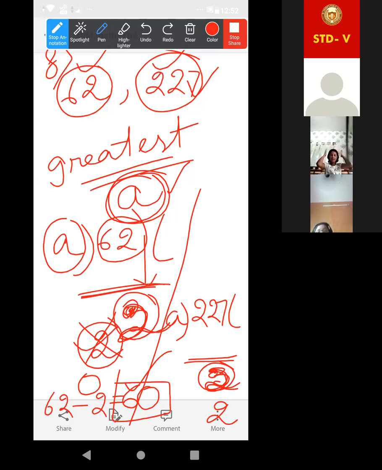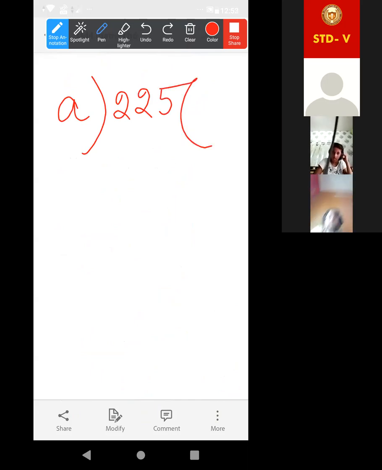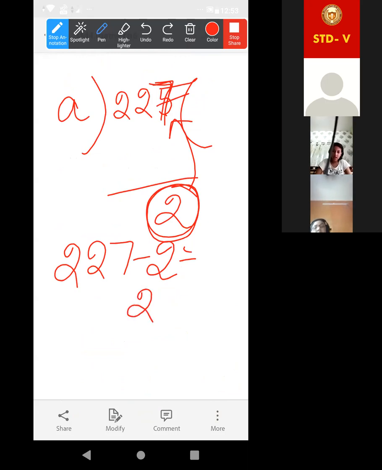The same thing, when we are dividing this 227 by A, it is leaving remainder 2. That means this 2 is extra. So if we subtract this extra 2 from 227, we will get 225.